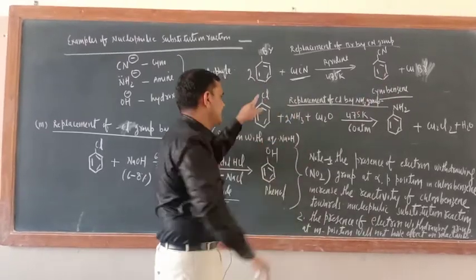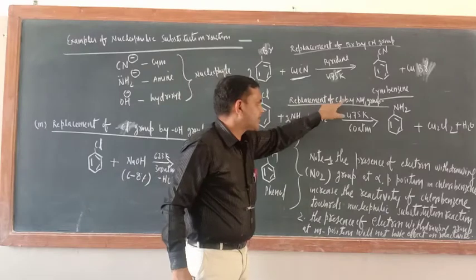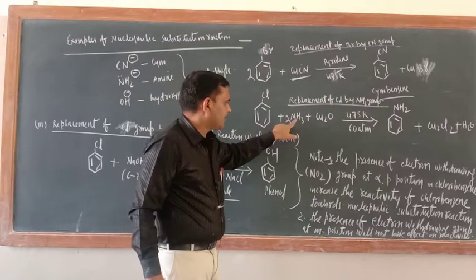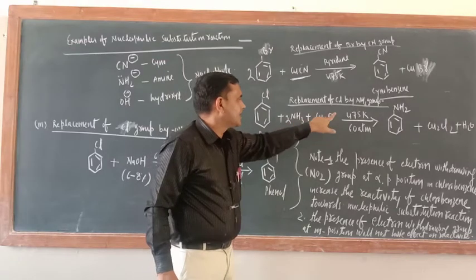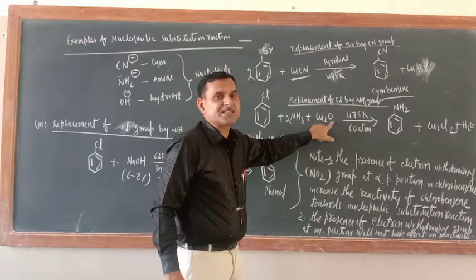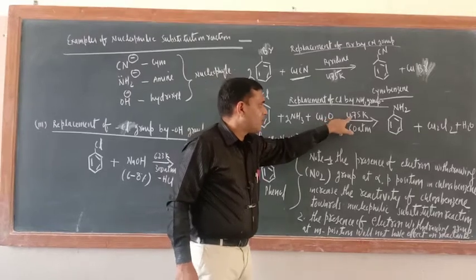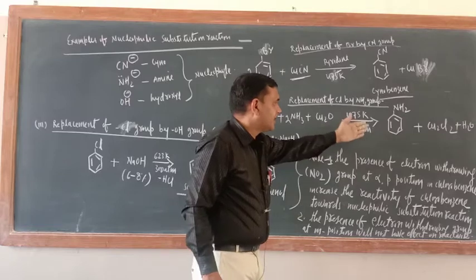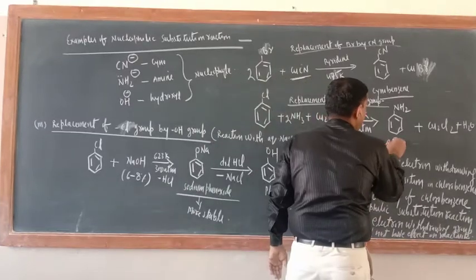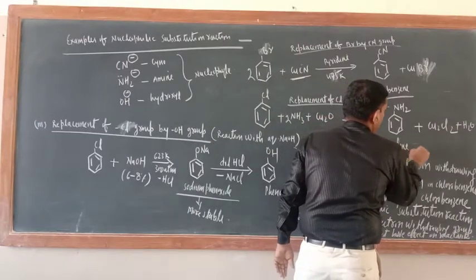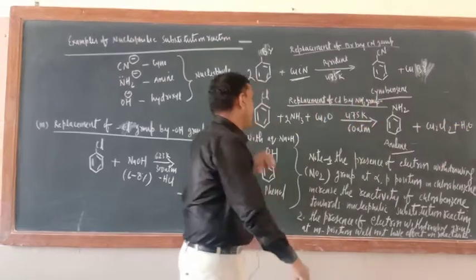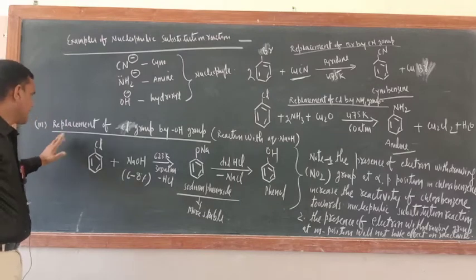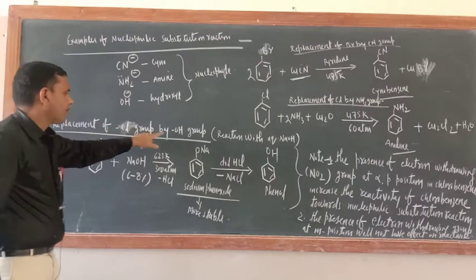Similarly, see, this is chlorobenzene, replacement of Cl by NH2 group. Who will furnish the NH2 nucleophile? The reaction between NH3 and Cu2O, cuprous oxide, at 475 K and 60 atm pressure. Then you will have aniline, with Cu2Cl2 and H2O. Now in the NCERT book this has been given. That is the most important reaction: replacement of Cl group by OH group.